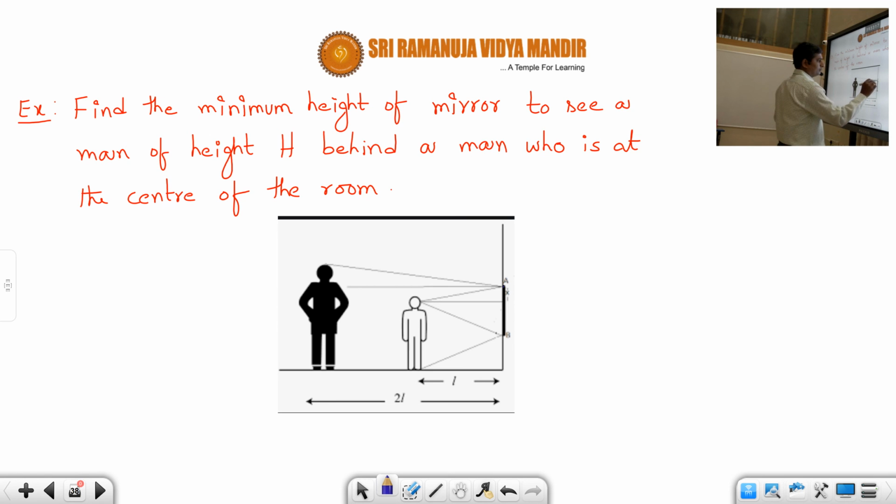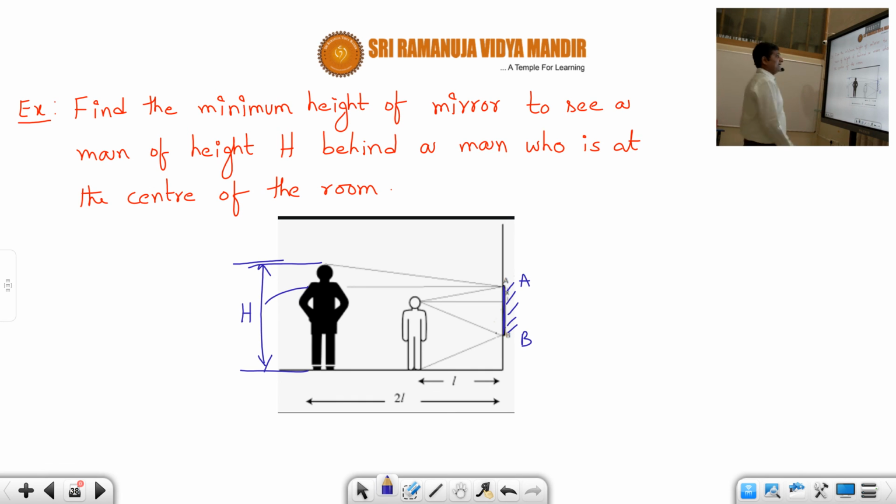Find the minimum height of the mirror. That means there is a mirror here. Let us say A and B. Now you have to calculate the size of this mirror to see a man of height h. Here there is a man of height h behind a man who is at the center of the room. Now this man is seeing, students. You consider him as the son, and the man behind him is his father. So this son is standing exactly at the center of the room, students.